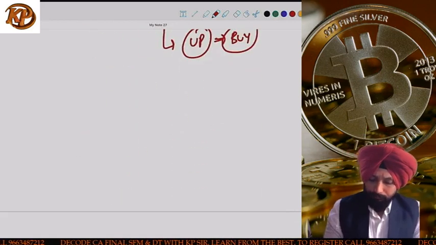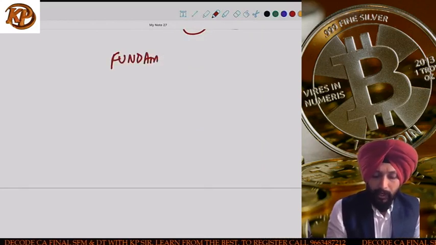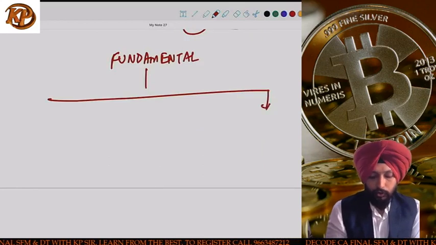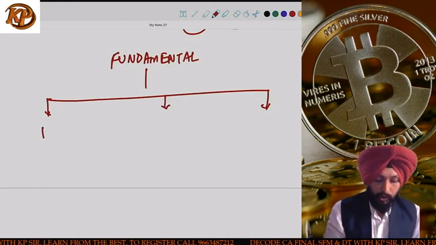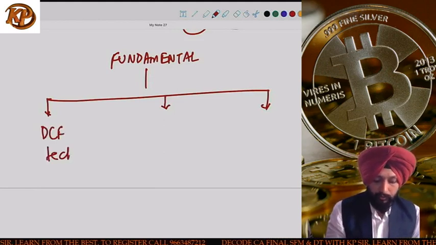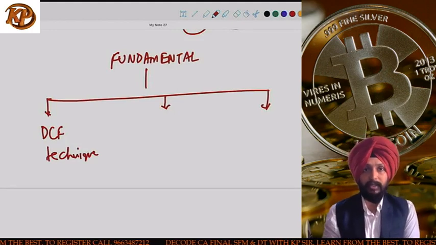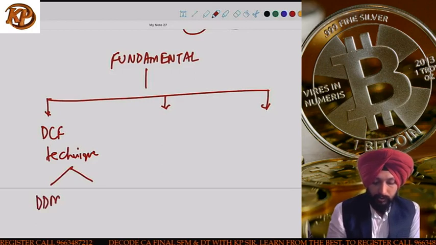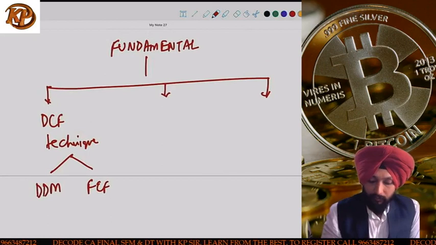Okay, so I'm starting with fundamental analysis, and in fundamental analysis, guys, if you remember, we have divided our discussion into 3 types. The first is called the discounted cash flow technique. In the discounted cash flow technique, again, we have done the dividend discount model, and we have done the free cash flow approach. Next, we have done relative valuation.